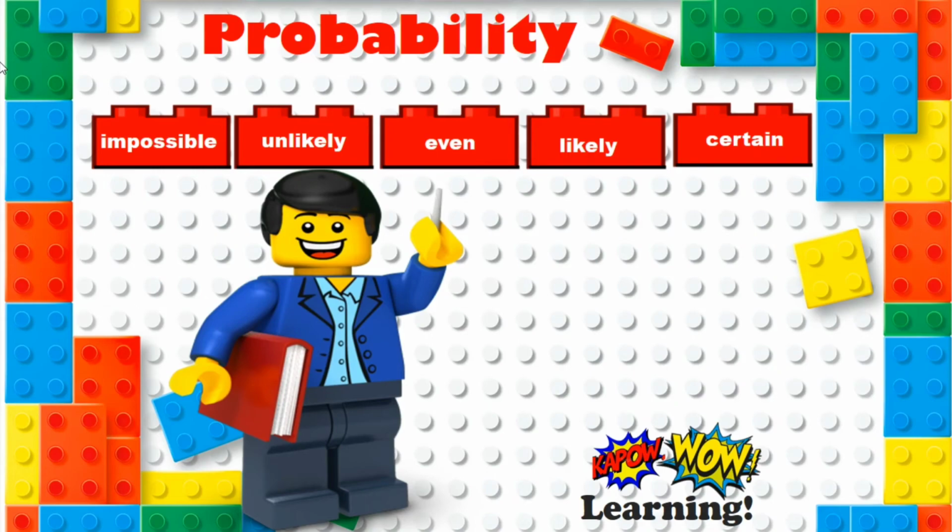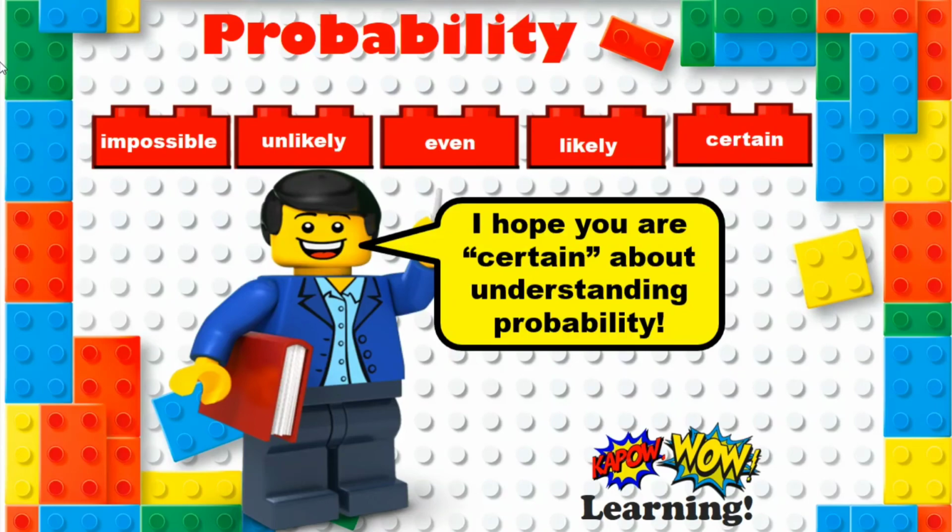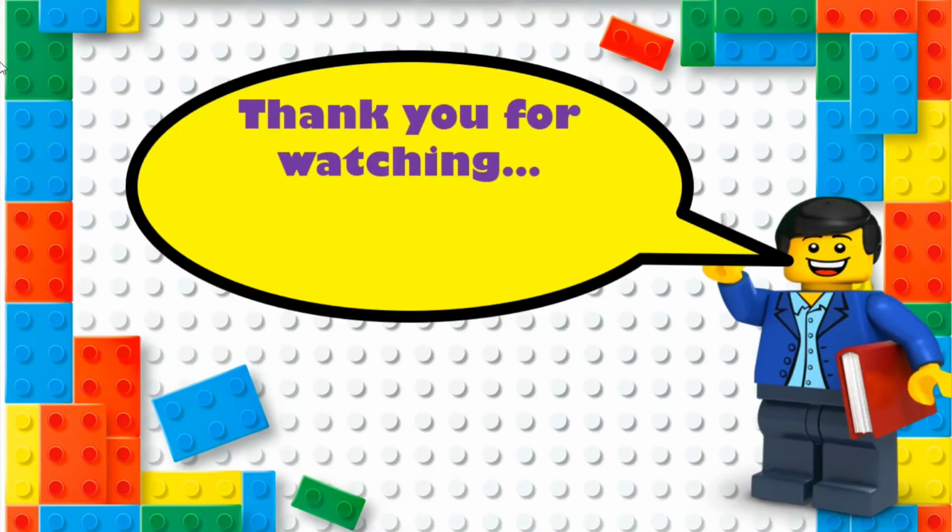Right. So that is probability. And hopefully now you understand with real life situations what are the chances of something being impossible, unlikely, even, likely, or certain. Okay. So that is probability. I hope you are certain about understanding probability.